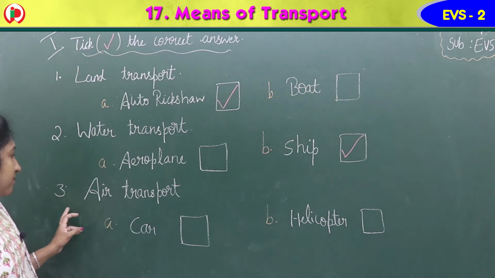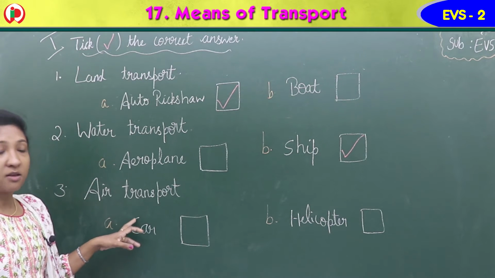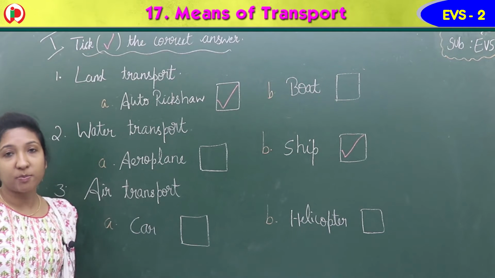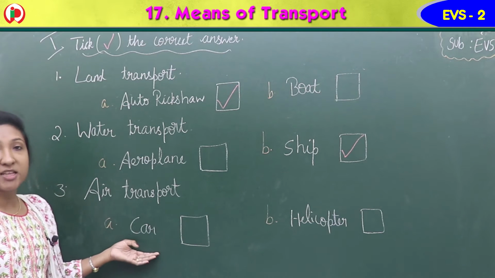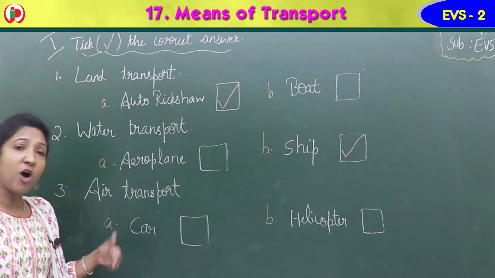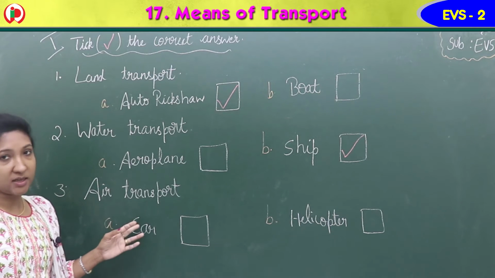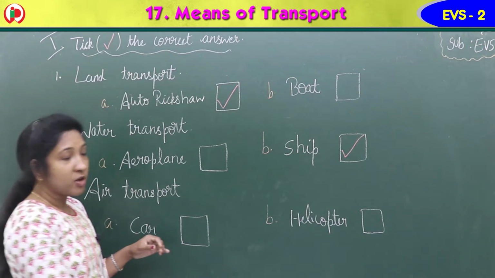Now third one, air transport. 2 options are there. Option A, car. Option B, helicopter. Which is the air transport among this? Option A or B? Option B, helicopter. It is the air transport, so you have to tick here.